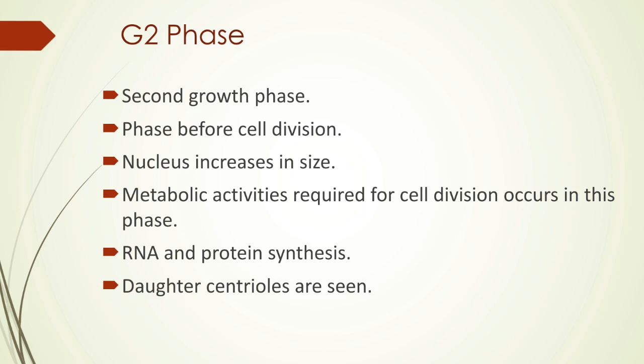The nucleus increases in size during this phase. Metabolic activities required for cell divisions occur in this phase. That means all the things that are required for the cell division, all these metabolic activities, are carried out in this phase. The RNA and protein synthesis also takes place in this phase, and the daughter centrioles are also seen. That means the parent centriole also doubles or divides to form the daughter centrioles.